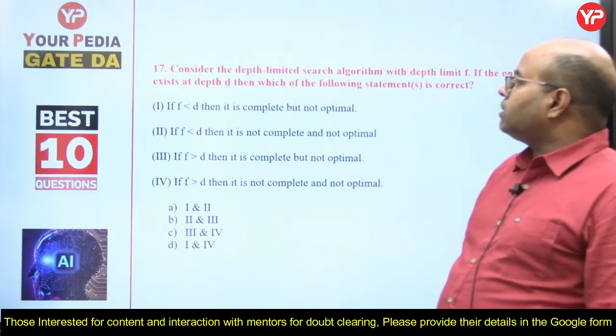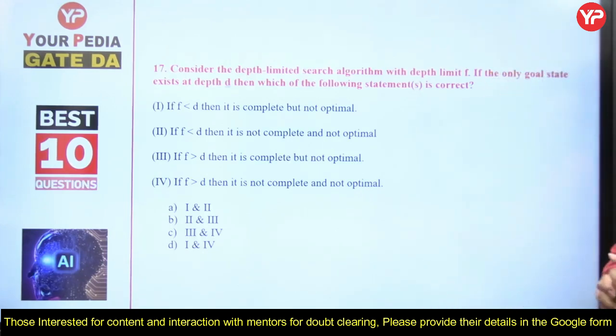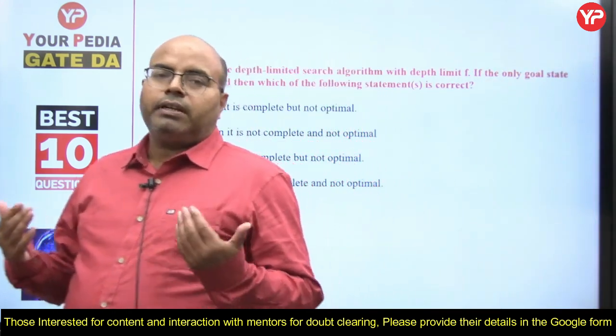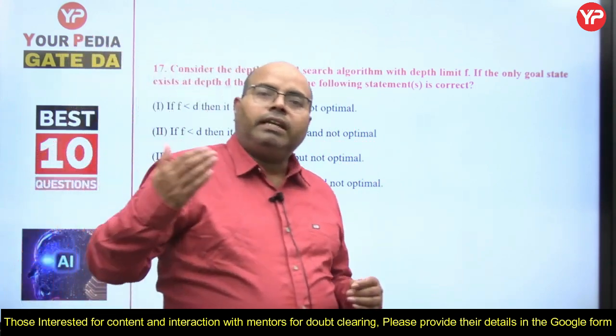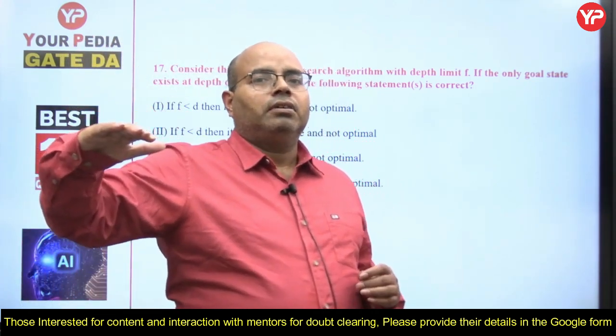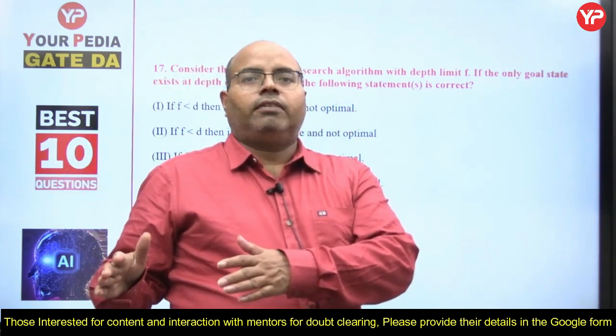Now coming to the next question, this is a conceptually strong question. Consider the depth limited search algorithm. You know what happens in depth limited search? Depth limited means initially we define that we will only go up to this depth and do depth first search.